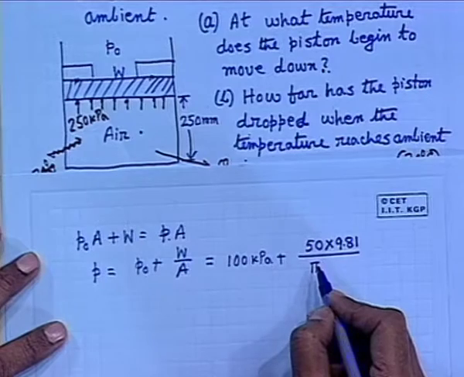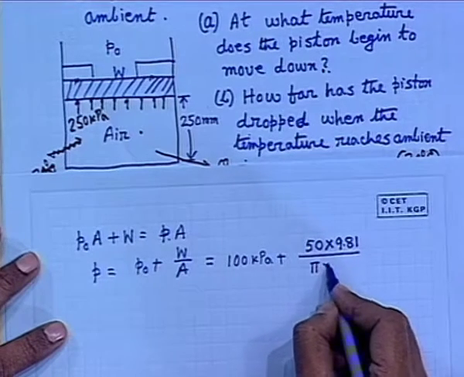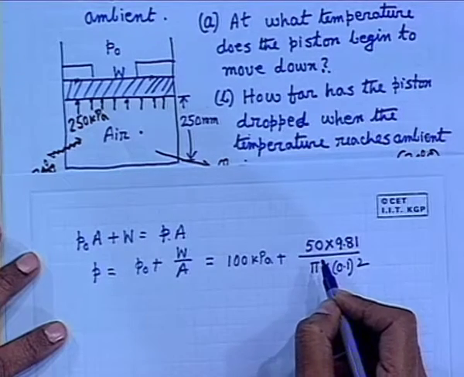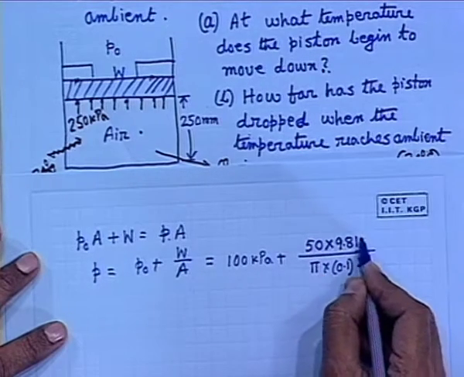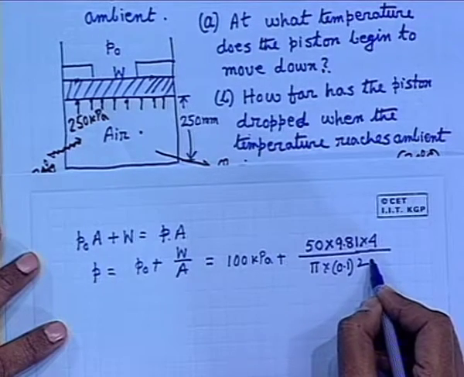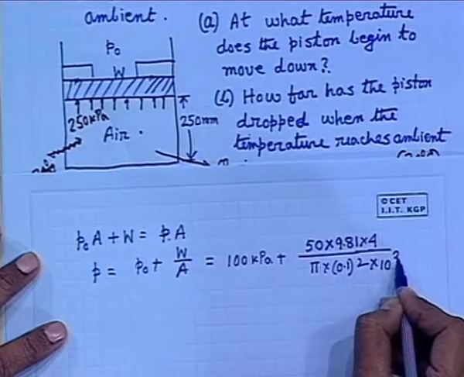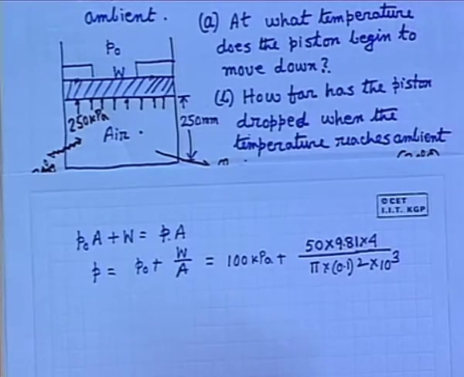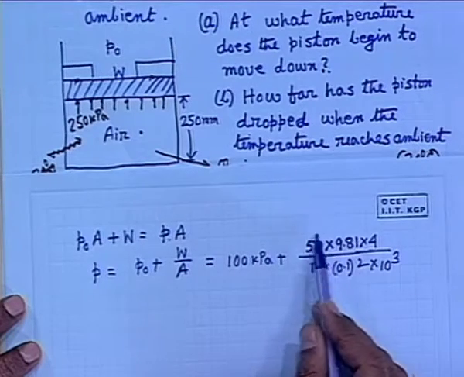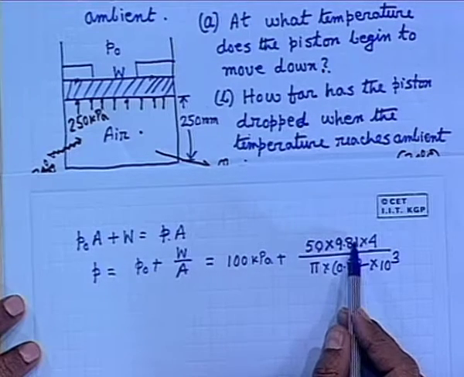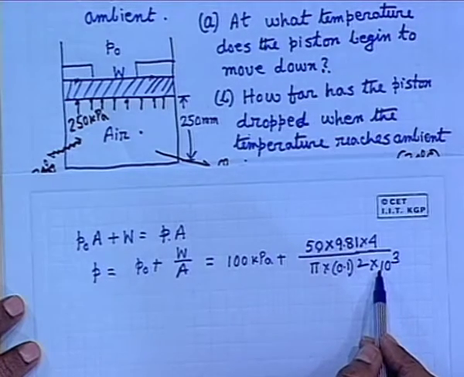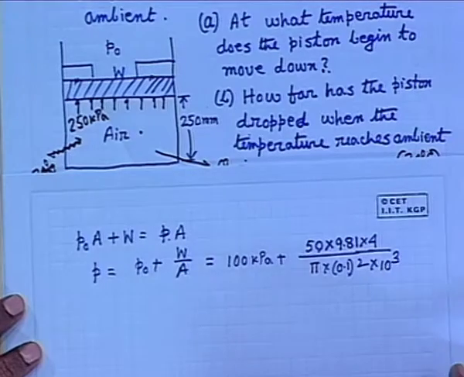Pi times the diameter, 0.1 meter, squared, divided by 4. This is in Newton, so divide by 1000. W equals m times g, the weight expressed in Newton. Pi d squared by 4 is the area, and kilopascals means kilonewton per meter square.